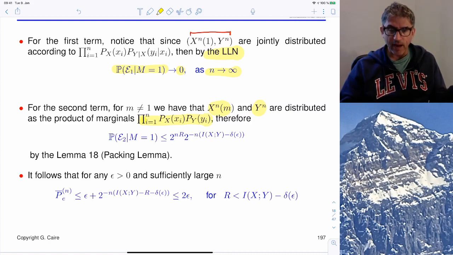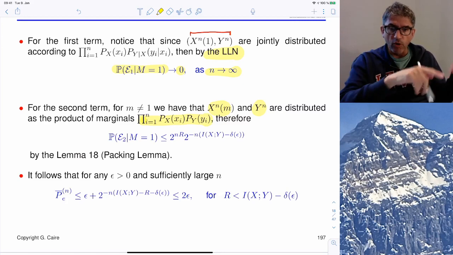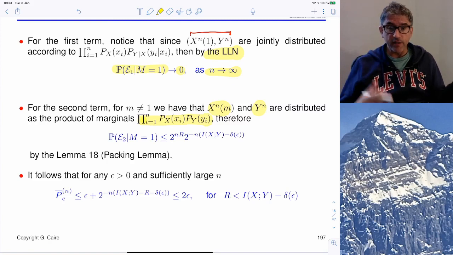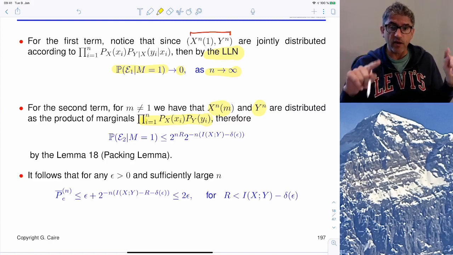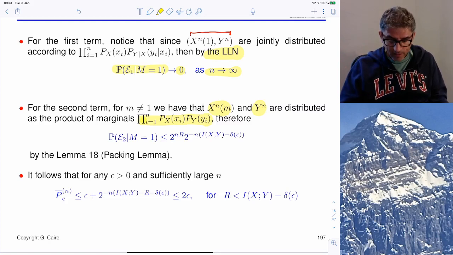We have a set of random vectors individually distributed according to a certain px. We have another random vector individually distributed according to a certain py. And we ask, what is the probability, union over this set of random vectors, that some of these random vectors is jointly typical with these other vectors when they are in fact independently distributed with certain marginals, and the joint typicality is defined according to a certain joint distribution? So if you go back to the packing lemma, you see that this is exactly the case.